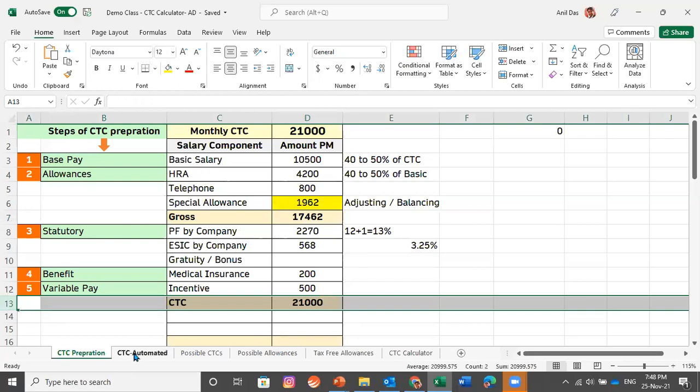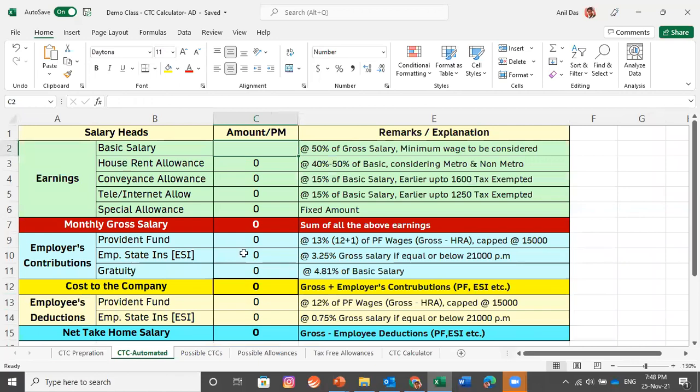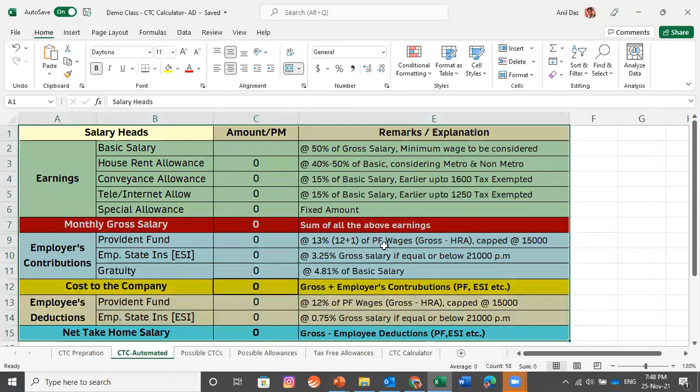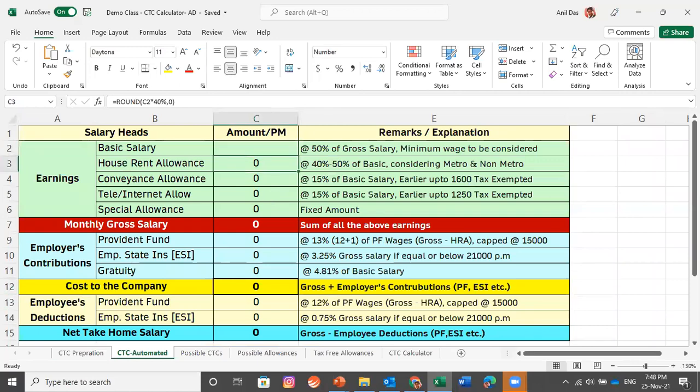Let me move to my other Excel sheet, which is the automated CTC calculator. This is made on advanced Excel, and the entire sheet is formula driven. Go to any cell, you will see that some kind of formula is applied. HRA, this is the formula. Provident Fund, this is the formula which is applied. ESIC, this is the formula which is applied. Gratuity, this is the formula which is applied. Every cell has some kind of formula in it. So the entire sheet is formula driven.